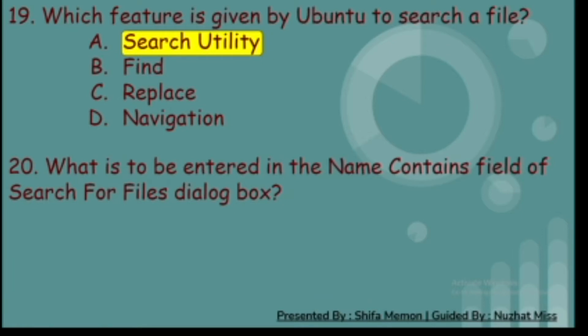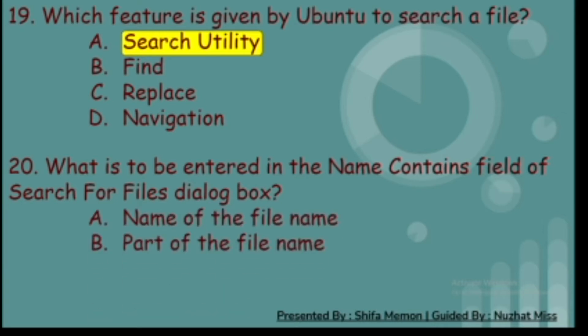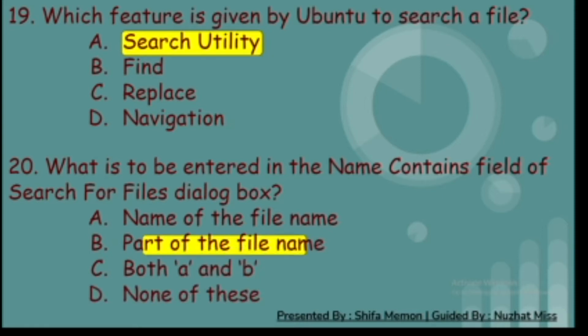Twentieth, what is to be entered in the name contains field of the search for files dialog box? A. Name of the file, B. Part of the file name, C. Both A and B, and D. None of these. And the correct answer is B, part of the file name.